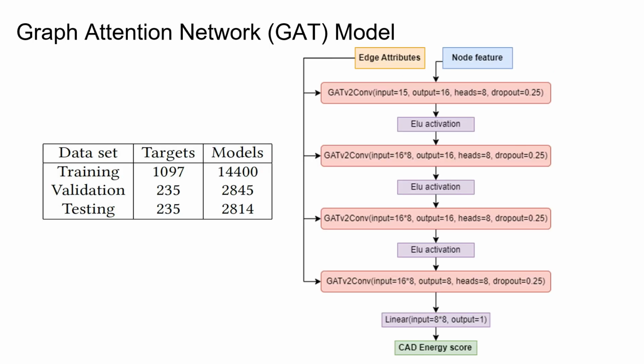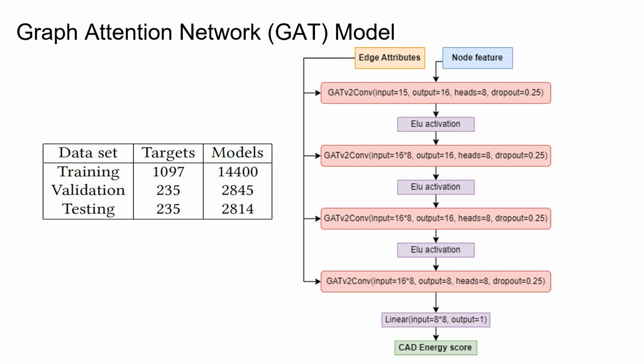The second most important element of our research is the graph attention network model. We use the graph attention network model to accurately predict the stability, or in our case, the CAD energy score, which implies stability of the protein models, and train an attention network model to predict and accurately classify the stability of the various proteins that go into it.